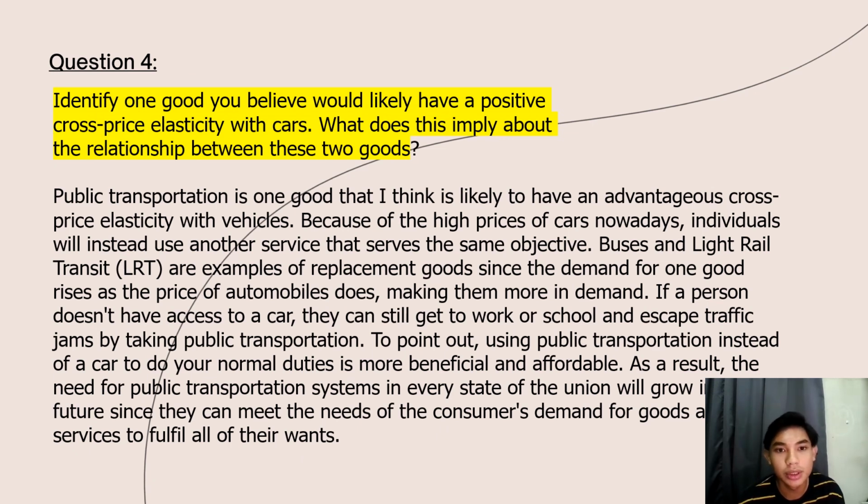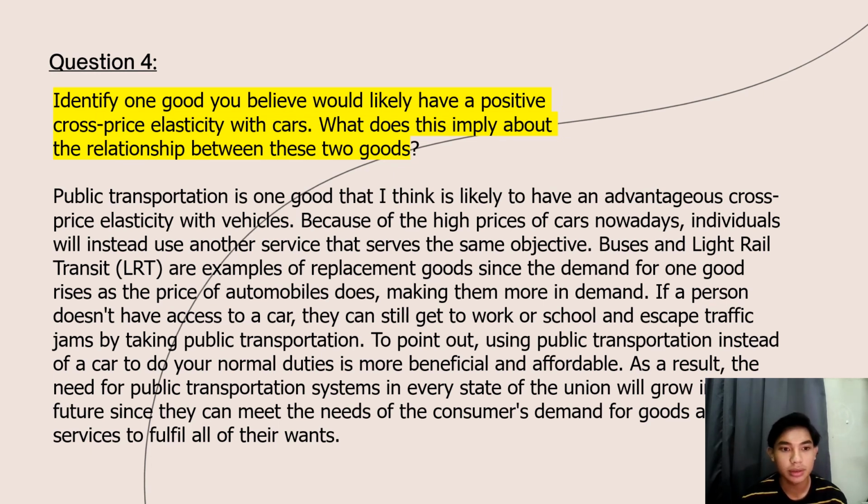Identify one good you believe will likely have a positive cross price elasticity with cost. What does this imply about the relationship between these two goods? Public transportation is one good that I think is likely to have a positive cross price elasticity with vehicles. Because of the high price of cars nowadays, individuals will instead use another service that serves the same objective.